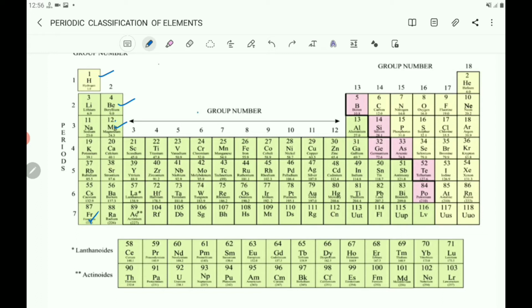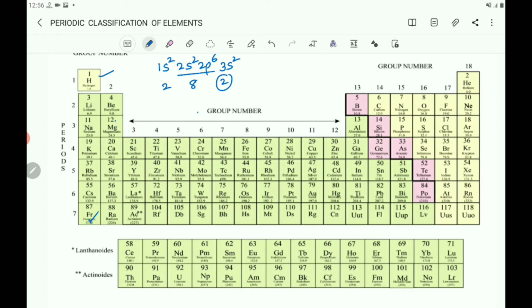So you can write the electronic configuration 1s2, 2s2, 2p6, that is the second shell, and here it becomes 6 plus 2, 8. Then 8 plus 2, 10. The next one is 3s2. So here 2, 8, 2. This is the valence electron. The valency of magnesium is also 2.